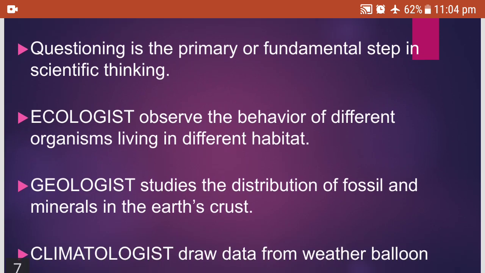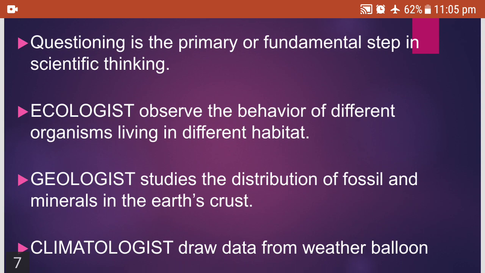Questioning is the primary or fundamental step in scientific thinking. Ecologists observe the behavior of different organisms living in different habitat. They study the behavior of the different organisms. Geologist studies the distribution of fossil and minerals in the earth's crust, whereas climatologists draw the data from the weather balloon.